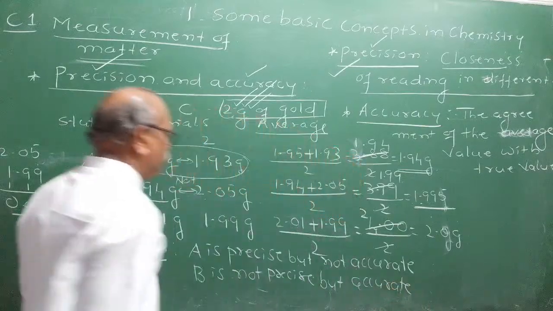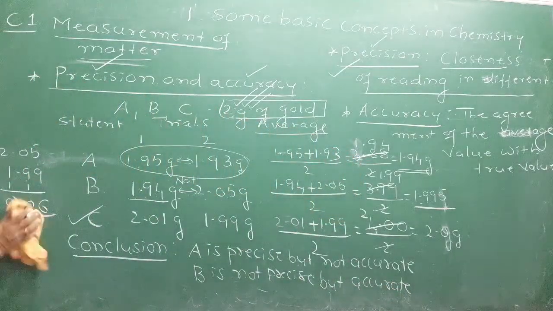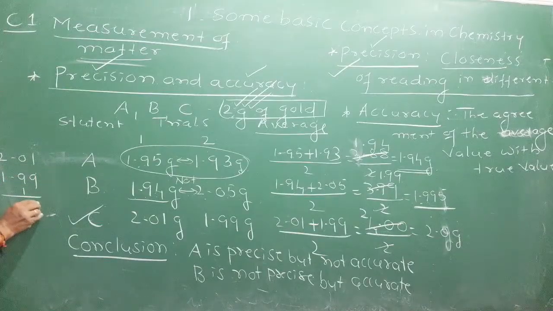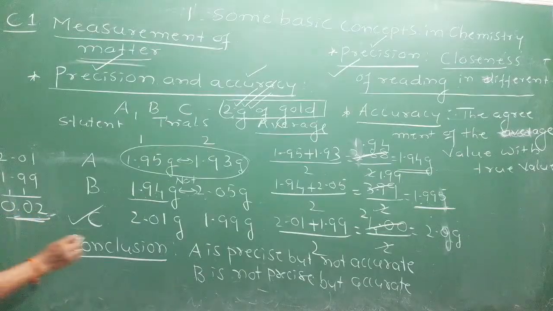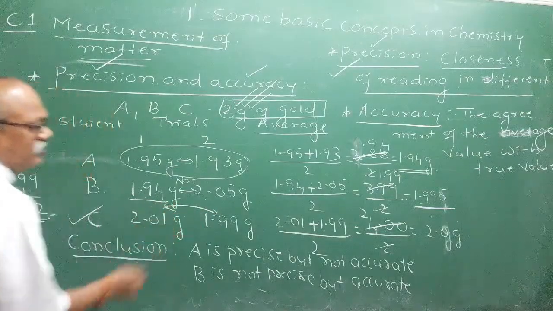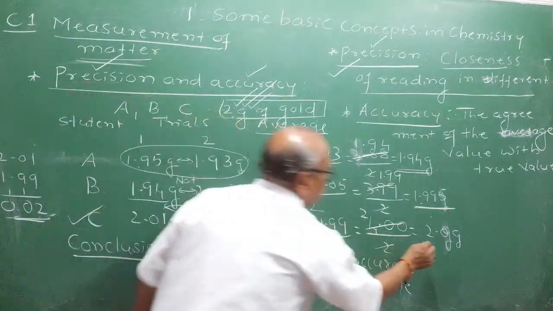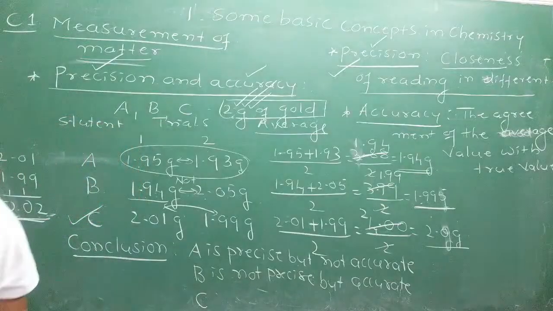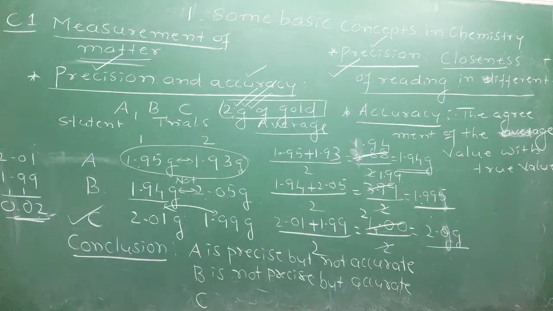See the observation. What about Mr. C? Let us take the difference. 2.01 minus 1.99. Observe. 11 minus 9 is 2. 10 minus 10 is 0. The difference is just 0.02, meaning they are very, very close. And if you take the average, it is exactly 2 gram. Then what can you say about C? Answer. What about C? Explain. I will explain. Don't worry.